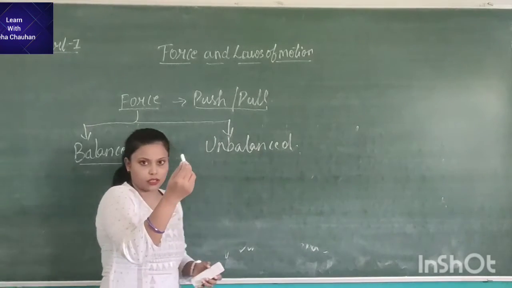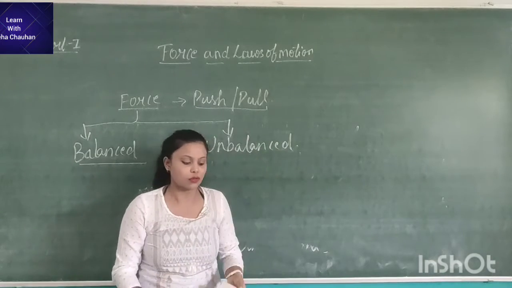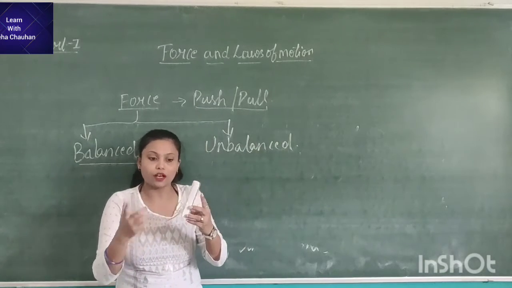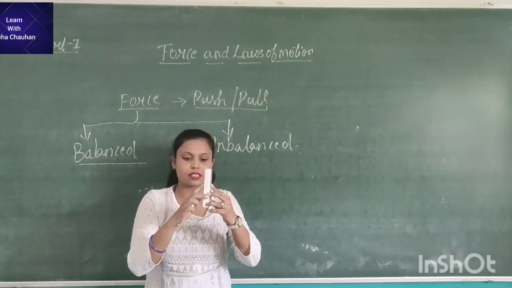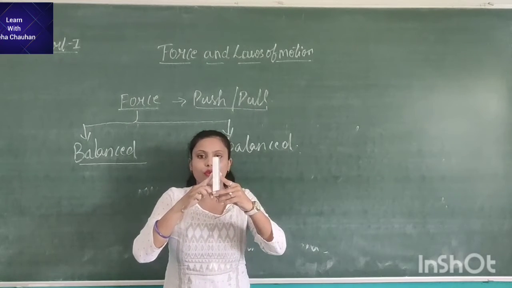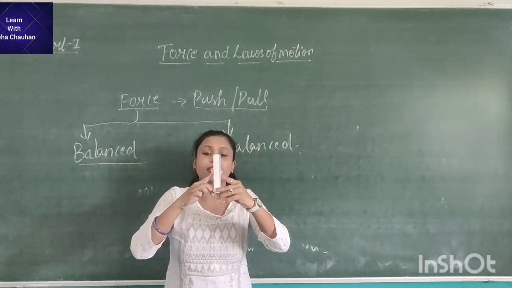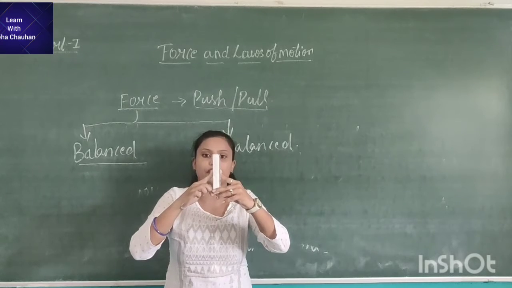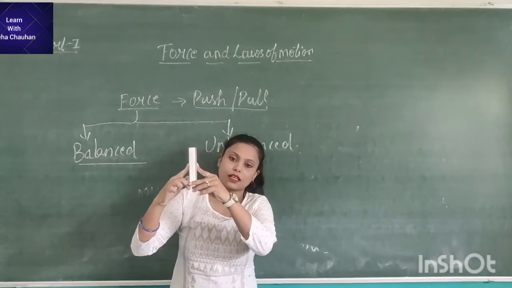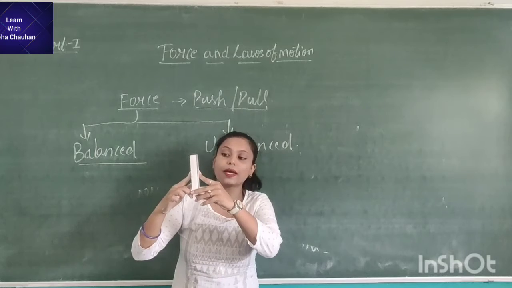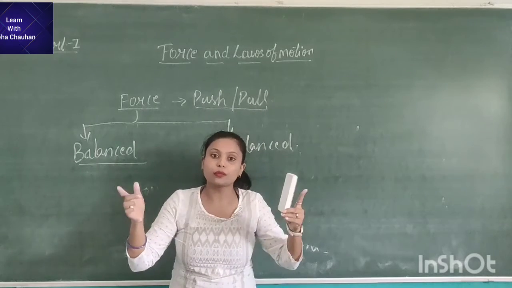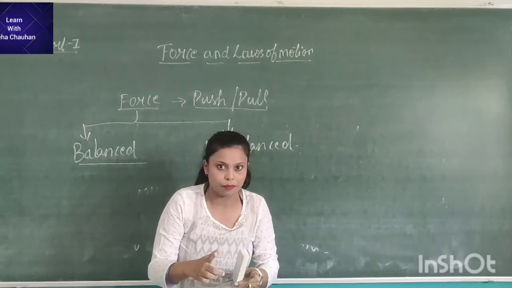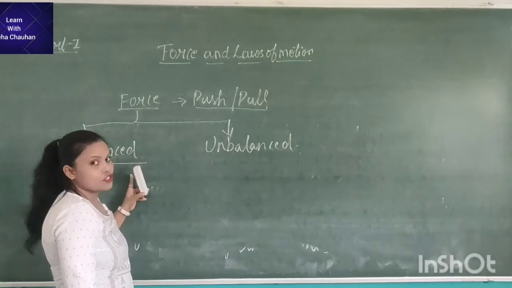I have a chalk in my hand and a duster also. So if I apply a force from both sides, see, I'm applying force from both sides and that duster is not moving anywhere, right? Why? Because the force applied from both sides is equal. That is balanced force.